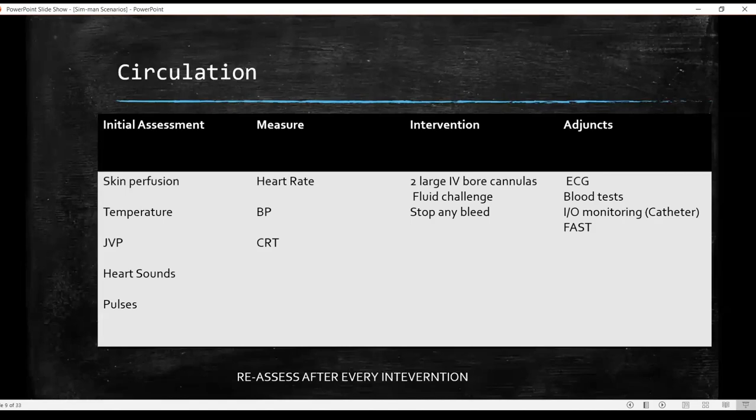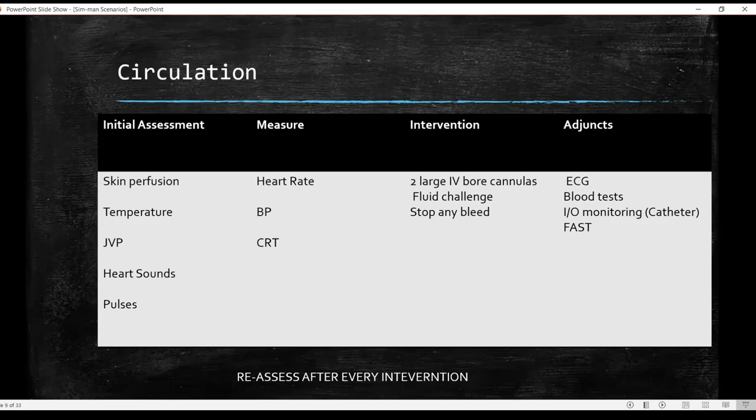Now going to circulation. Hypovolemia is the most common cause of shock. So here you have to start looking at probably the color of the hands, the digits, see if they are blue or pink. It will give you some idea about skin perfusion. You can also check for temperature by assessing the limbs, whether they are cool to touch or warm.